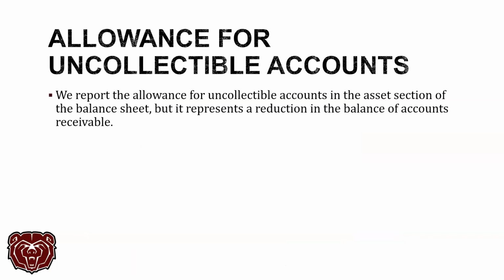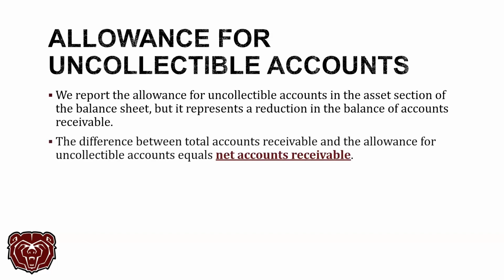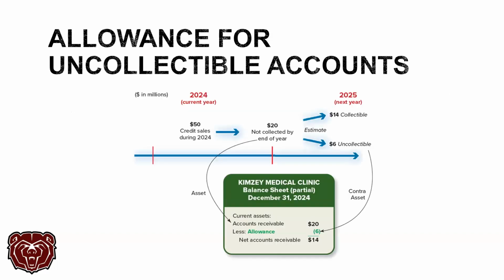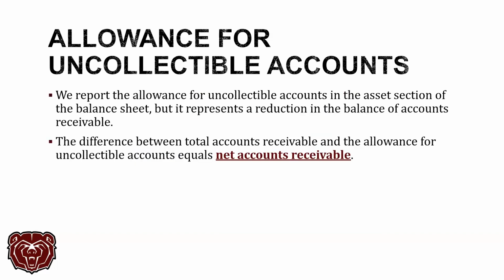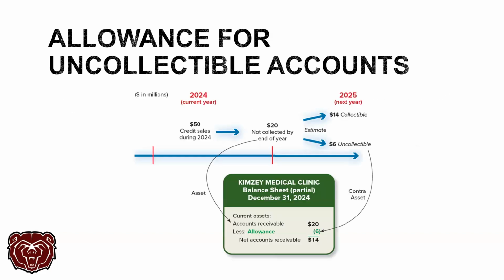So we report the allowance for uncollectible accounts in the asset section of the balance sheet, but remember, it represents a reduction in the AR account, okay? The difference between total accounts receivable and allowance for uncollectible accounts is your net AR, your net accounts receivable. So the way you'll see it on your balance sheet would be accounts receivable less allowance for doubtful accounts or allowance for uncollectible accounts, and then it will give you your accounts receivable net, okay?